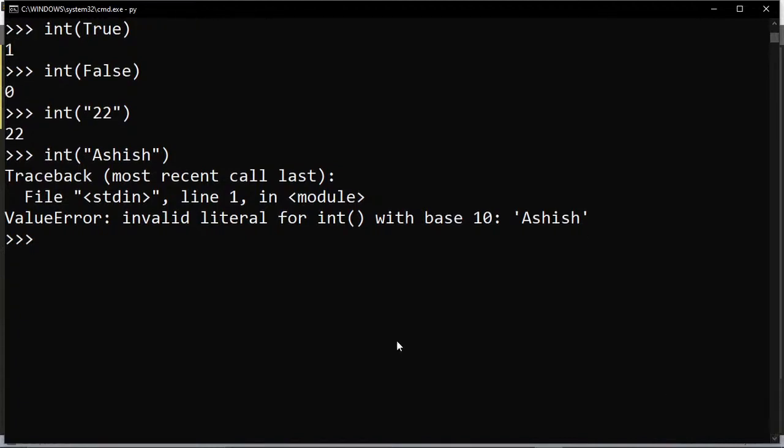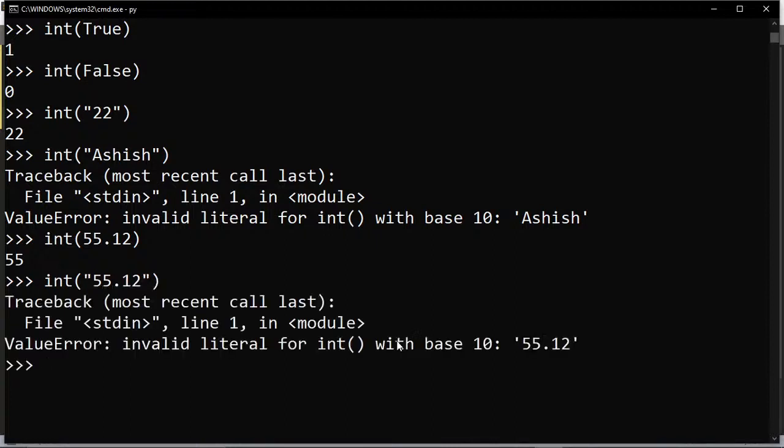Then, if you want to convert the same with a float, that is also not possible. Suppose I have a variable like 55.12. That can be converted into an integer, but if I mention it in the form of a string float, again it will show an error, क्योंकि आपको इसमें करना क्या है, आपको इसमें सिर्फ इंटीजर वैल्यू ही होनी चाहिए जो कि कन्वर्ट करना है, राइट.